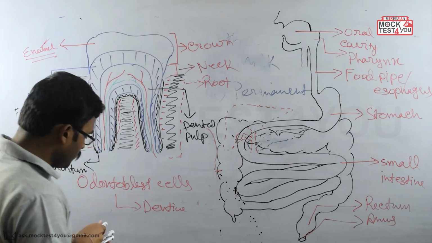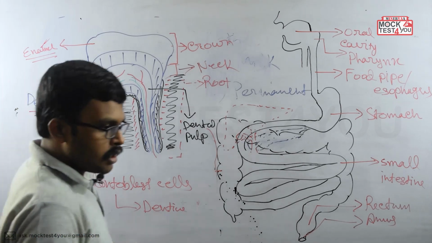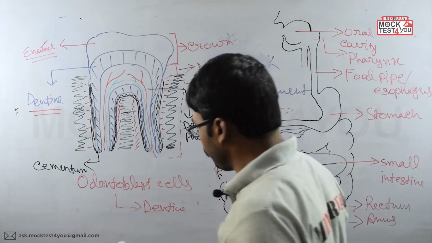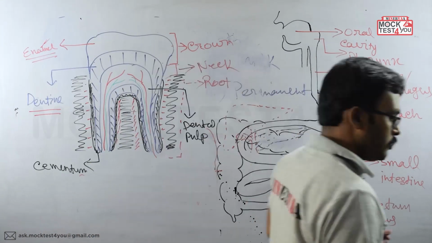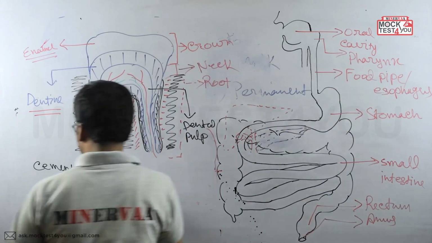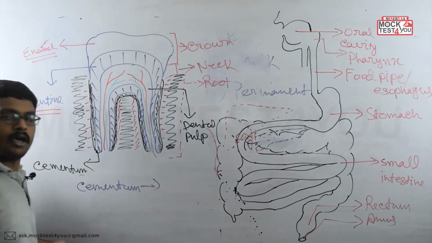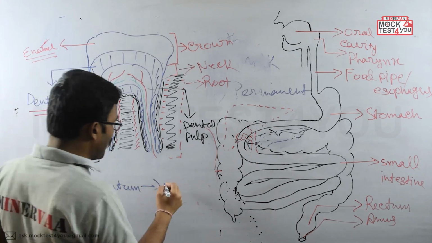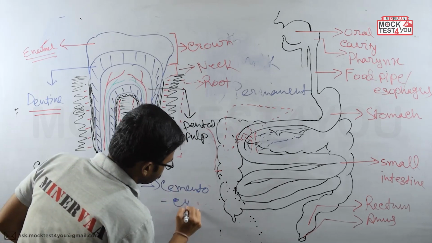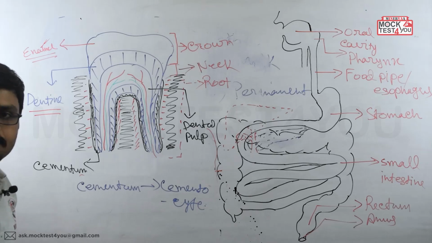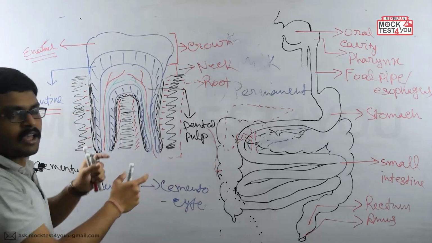So this cementum region is made of what? It is also hard, remember, it is also very much hard. And by which cell is it made? The cementum is made of cementocyte. It is made of cementocyte. Clear? Done? So in this way, the different layers have been formed.